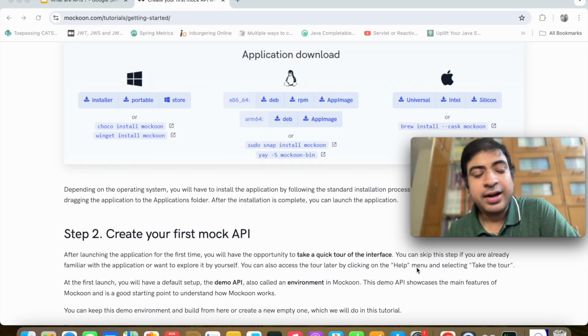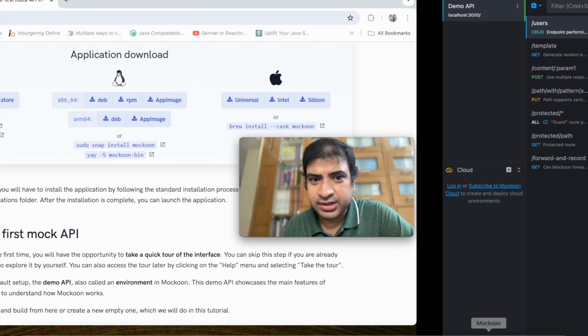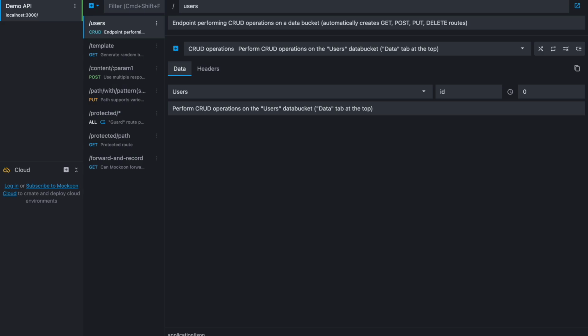Okay, so let us see how we can set up a mock API using this tool, Mockoon. You can go to this URL, which will also be mentioned in the description, and download the version corresponding to your operating system. I have downloaded it for my operating system, and you can just click to start it. So here is the tool. I had already started the server, so I will stop the server.